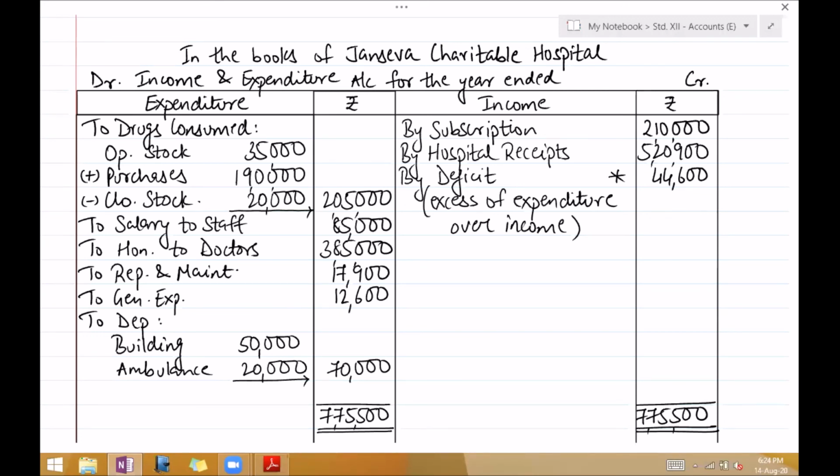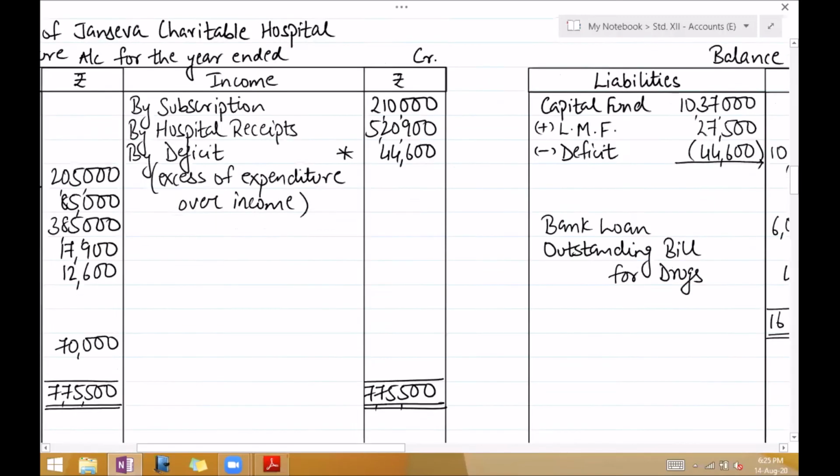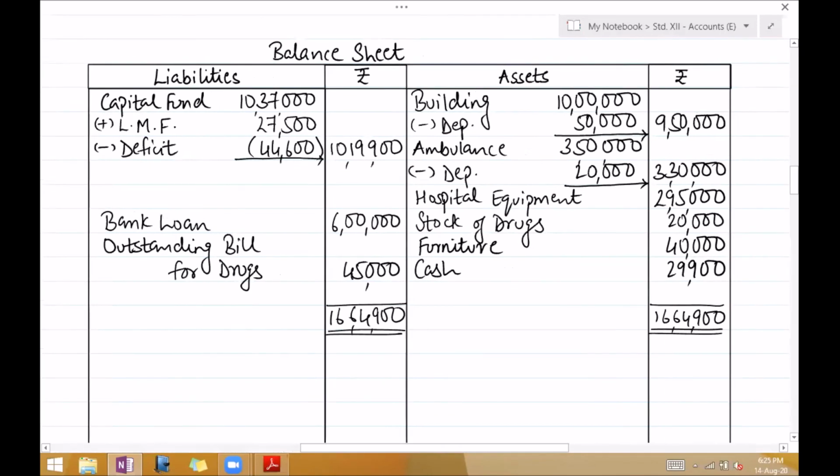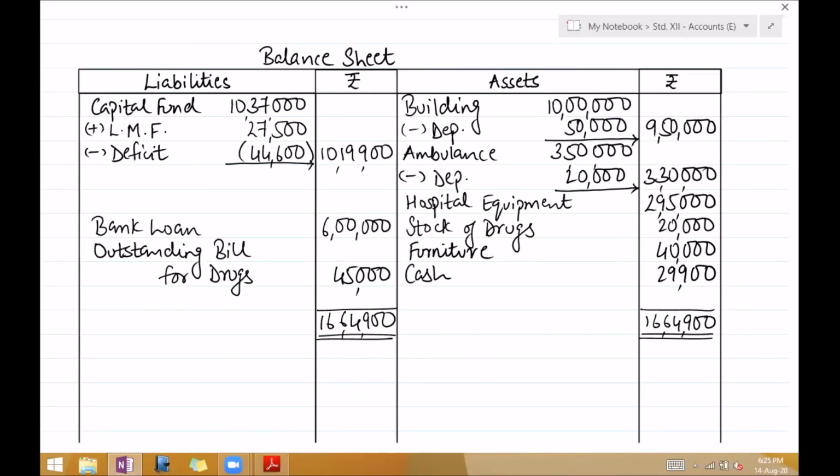Sir, what about outstanding bill of drugs? It will remain a liability because that bill is not paid. It's no way given anything is paid. So a liability when not paid continues to remain a liability. Okay, sir. See in the balance sheet. Look in the balance sheet. If you want, I can show you both together. Only thing, it will look a little smaller.